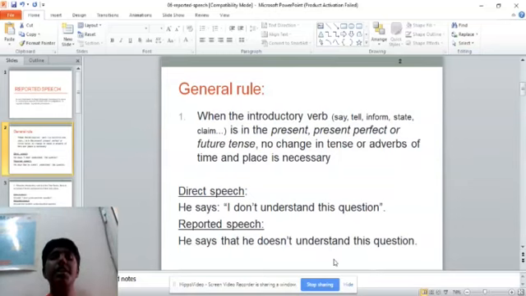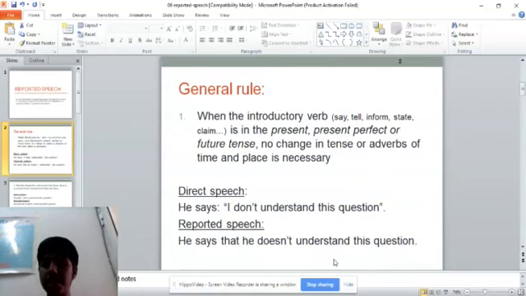For example, here is a sentence in direct speech. He says, "I don't understand this question." You can see that says is in the present tense, so no changes are necessary in the sentence. Don't, which is in the present tense, remains in the present tense. He says that he doesn't understand this question.